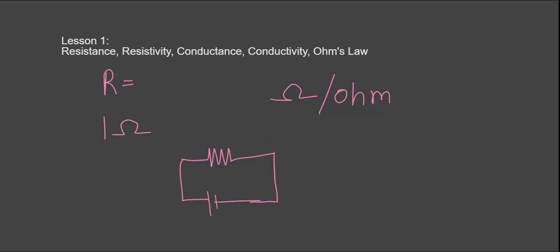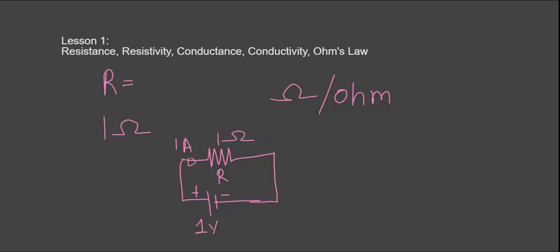That means if you have this kind of simple circuit, and you have applied 1 volt over here, this is the positive terminal of the battery and this is the negative terminal, and 1 ampere current is passing through the circuit, then you can say that the resistance is 1 ohm.